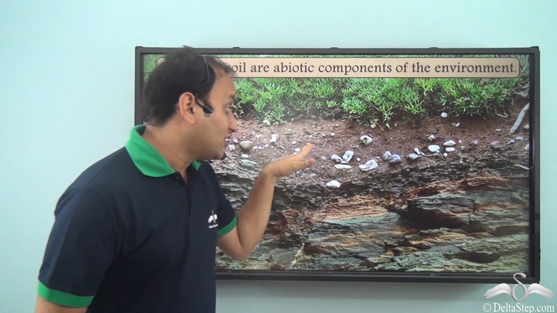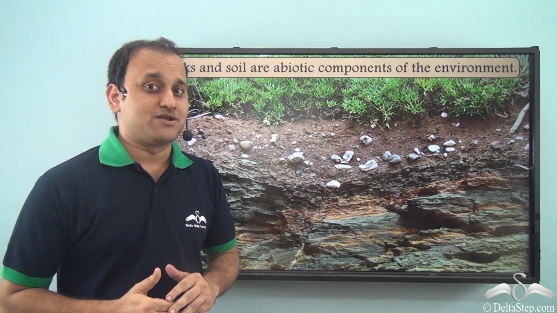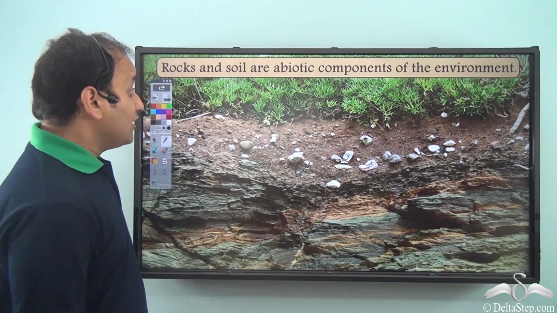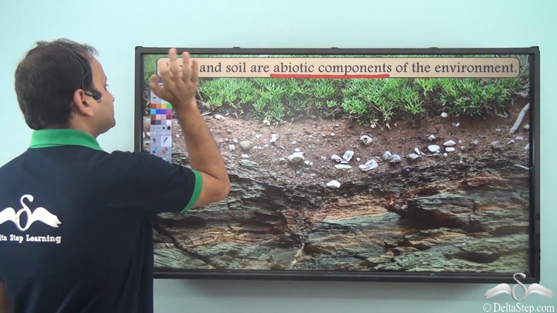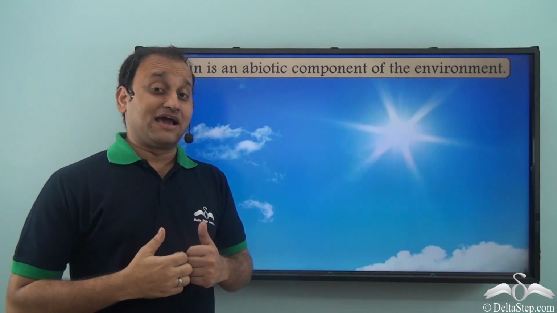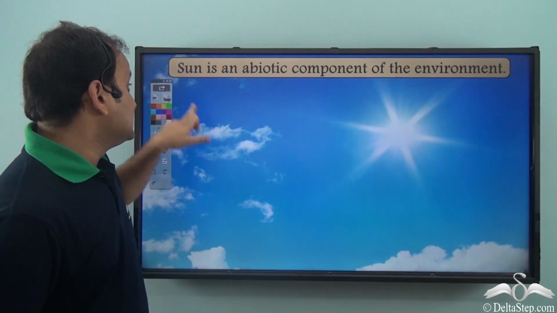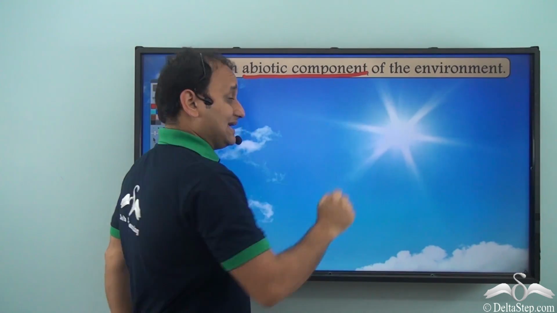So, even rocks and soil are important part of our environment, and definitely these are non-living things. So, they are abiotic components of the environment. What about the sun? Well, sun provides us with warmth and light. So you see, sun is also an abiotic component of the environment, isn't it?